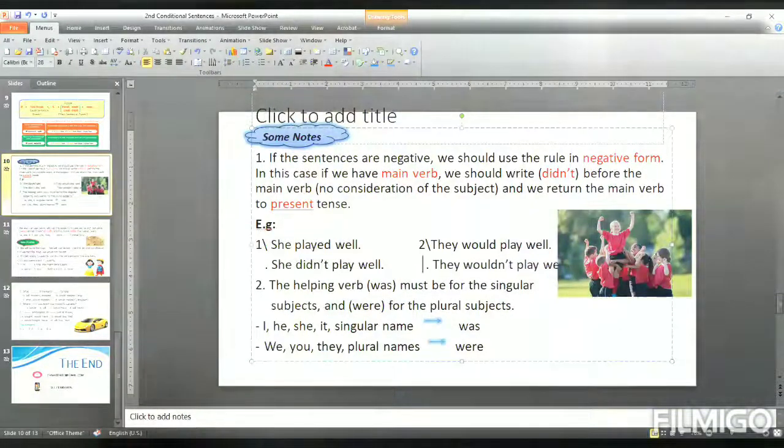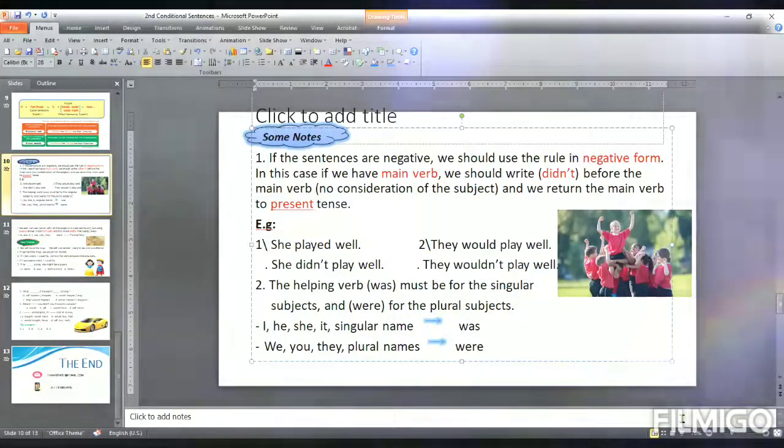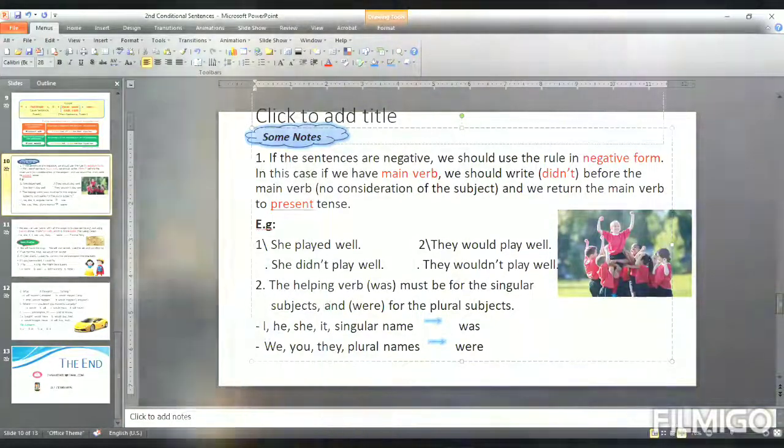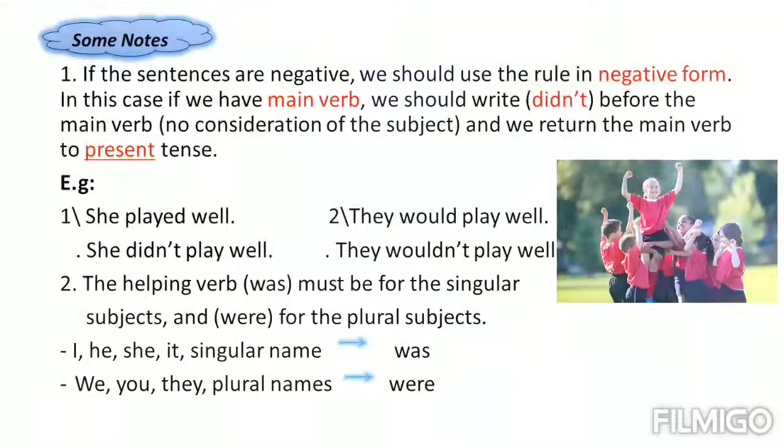It's going to be wouldn't. So it's true if we write wouldn't, right? Yes, it will be right.